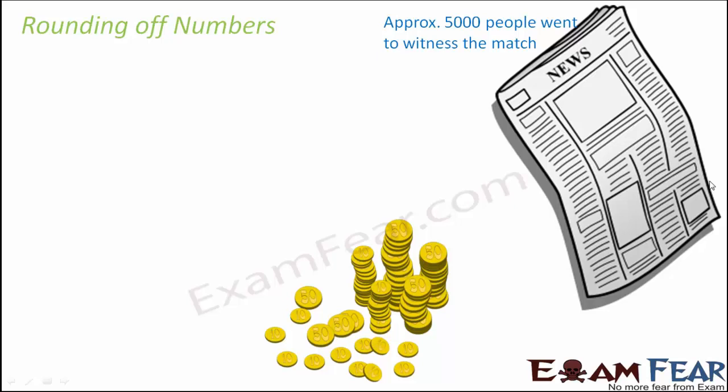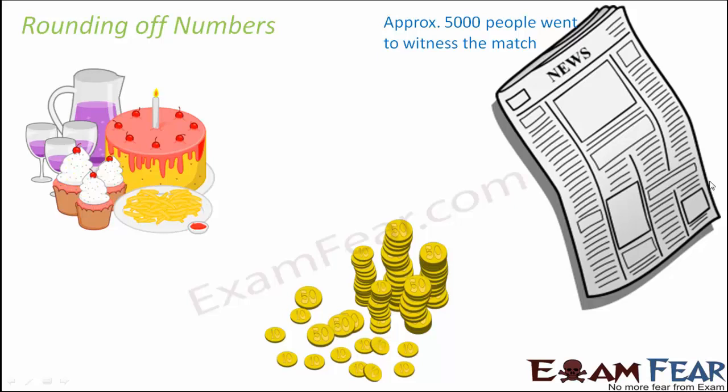It could be 57, it could be 61, but it cannot be something like 500, because 60 and 500 are far apart. 57 can be assumed to be 60, 61 can be assumed to be 60, but 100 or 500 or 611 cannot be assumed to be rupees 60. It has to be something very near to that number, and then you can round off to that number.